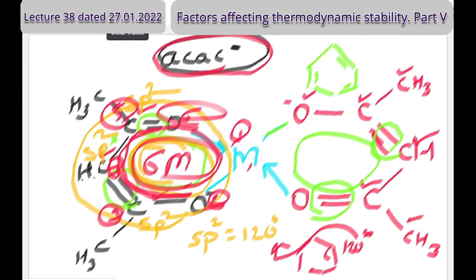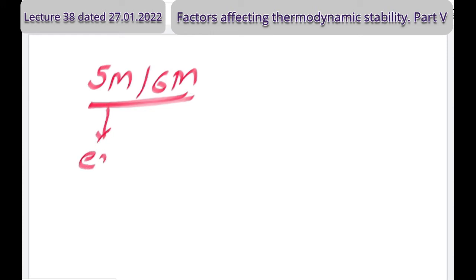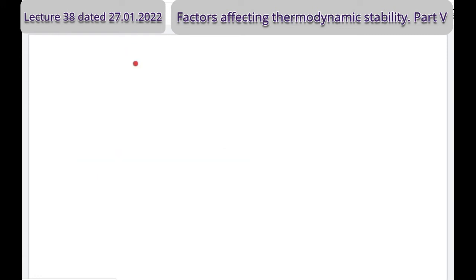Yes, sir. Okay. So the conclusion is that 5-membered or 6-membered chelate rings are stable, and among them which is more stable depends upon their hybridization, bonding, means conjugation. Such examples are: for 5-membered, I had given the example of ethylenediamine, and for 6-membered, the acetylacetonato ligand, acac minus. Now the next factor is steric effect, or steric factor, as in organic chemistry.